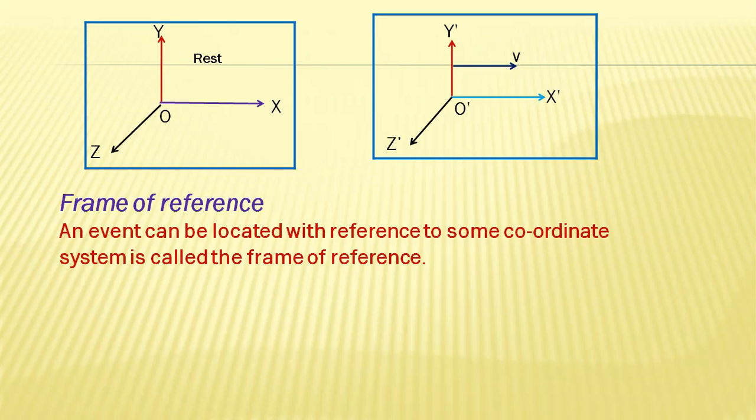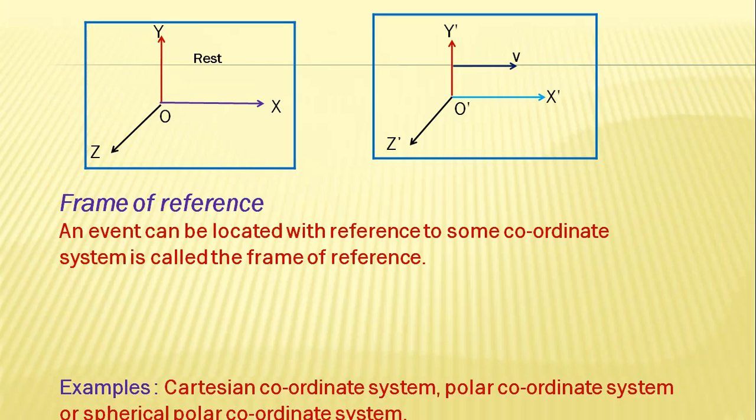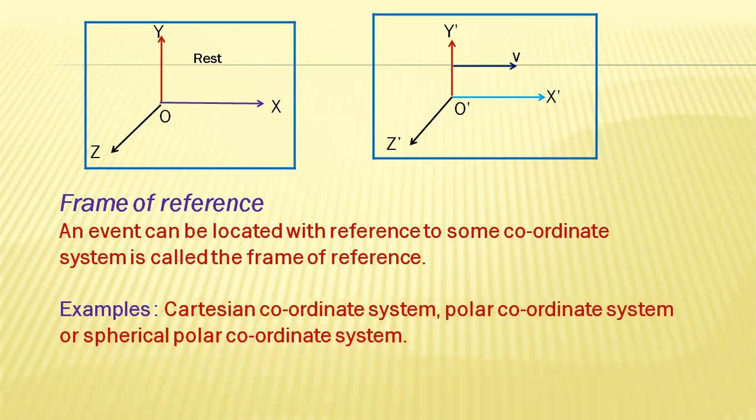We need some references, and that frame is called frame of reference. For example, we can consider the Cartesian coordinate system, polar coordinate system, or spherical coordinate system.